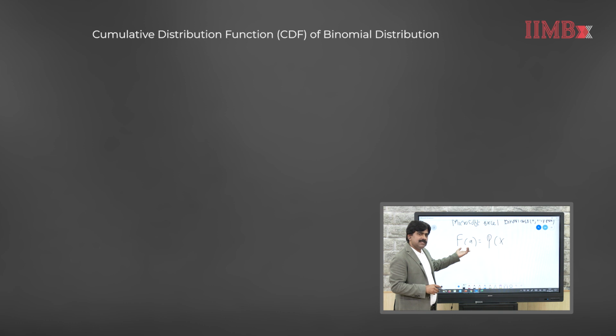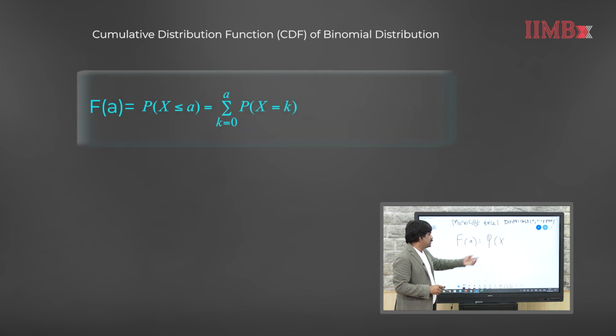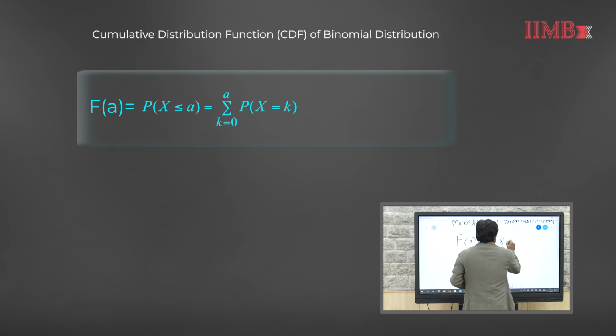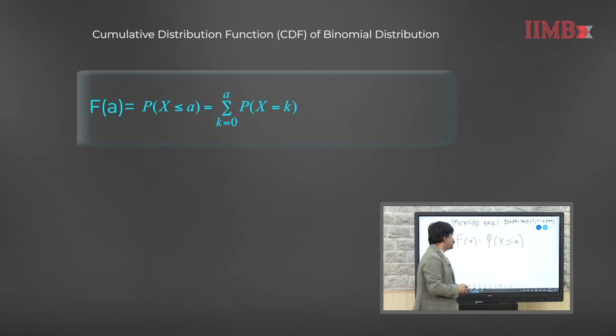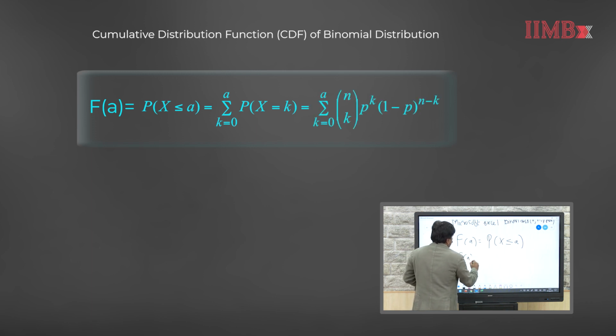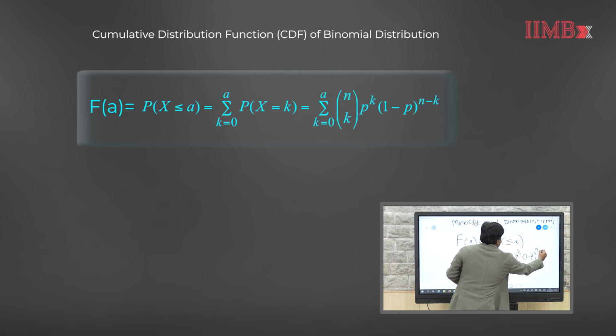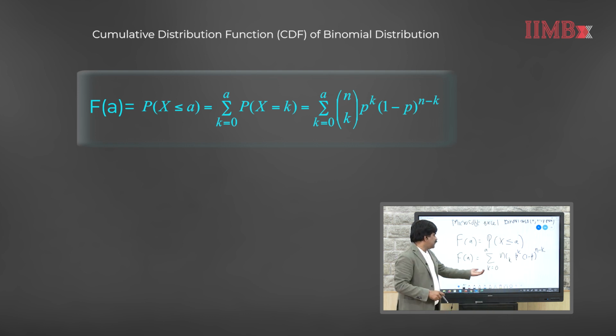The cumulative distribution function, I am writing that as capital F of a. This is the same as the probability that X, which is a binomial random variable, takes a value less than or equal to a. So, what I can do is sum the probability mass function values up to the value of a. That will give me the cumulative distribution function. So, here F of a is nothing but the summation over k equal to 0 to a of nCk p to the power k times 1 minus p to the power n minus k.